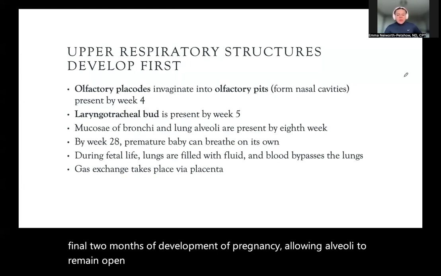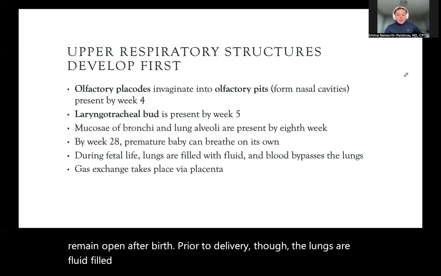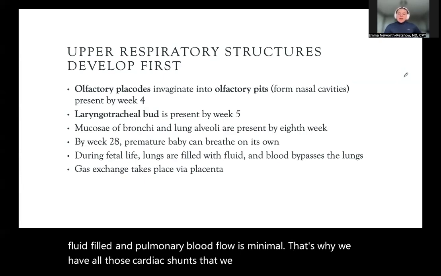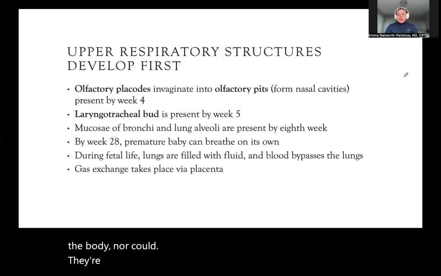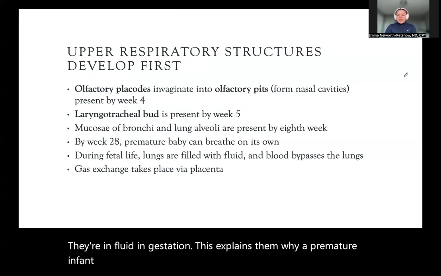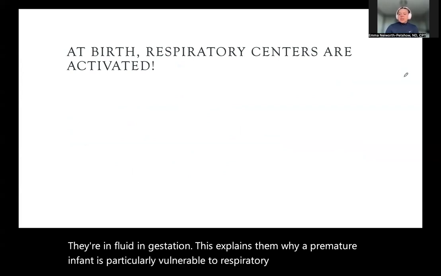Prior to delivery, though, the lungs are fluid filled and pulmonary blood flow is minimal. That's why we have all those cardiac shunts that we learn about. As oxygenation occurs via the placenta, there's no need for our lungs to oxygenate the body, nor could they. They're in fluid in gestation. This explains then why a premature infant is particularly vulnerable to respiratory failure or lung complications.